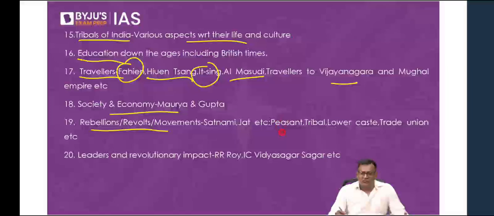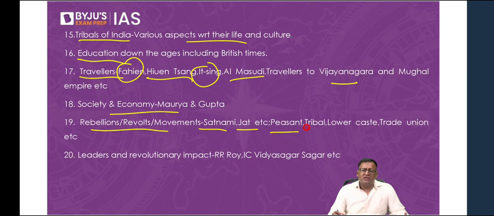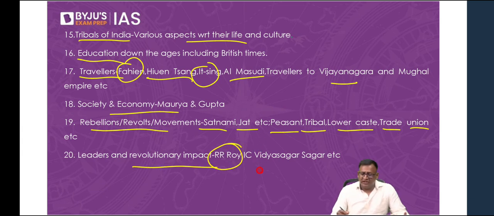Then rebellions and revolts. Of course, this comes under modern India, like the Satnami revolt, the Jat revolt, peasant revolts in early British times or in early modern times, the tribal revolts, various tribal revolts, lower caste movements, trade union movements, yeah, all these things as part of modern India. So you'll study about rebellions, revolts, then leaders with revolutionary impact like Raja Ram Mohan Roy and his Brahmo Samaj, his contributions, Ishwar Chandra Vidyasagar, his contribution towards women's education, all those things. And important ones like Jyotiba Phule, Veeresalingam Pantulu, so all these leaders.